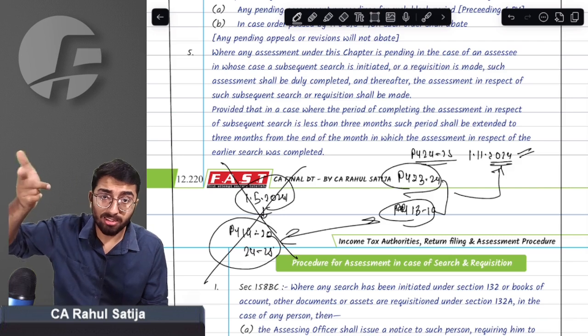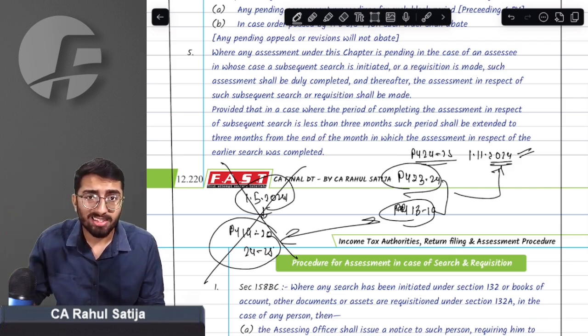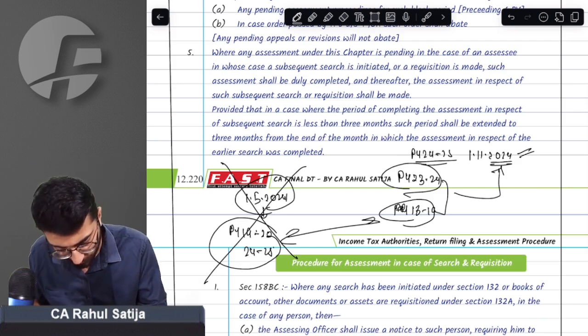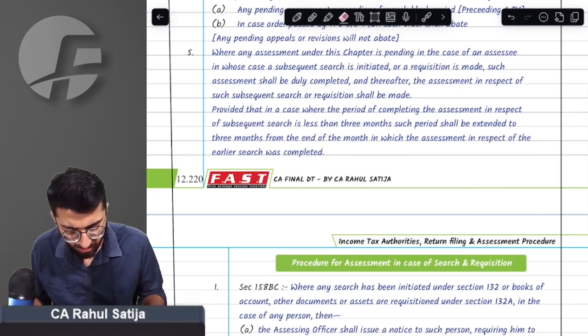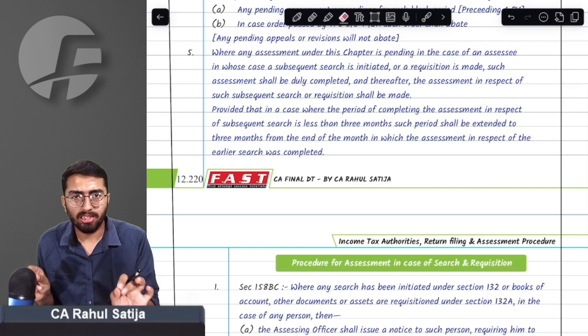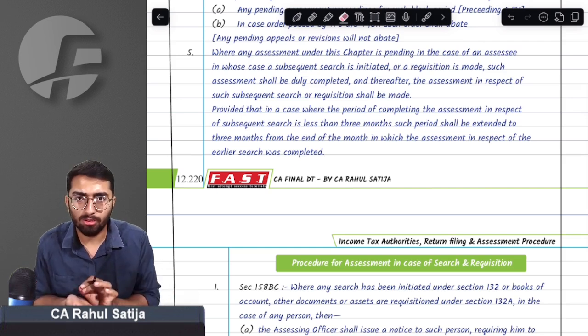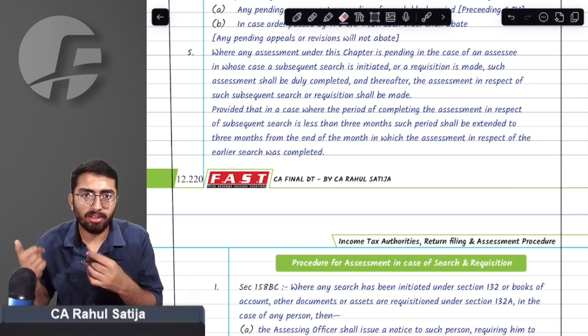Unless the assessment of the first search is completed, the assessing officer will not start the assessment of the second search. This is the provision. What will happen when a search is concluded? The department, the income tax authorities, came and found my books and my investments. They concluded the search and seized the assets, and all my previous assessments were abated.